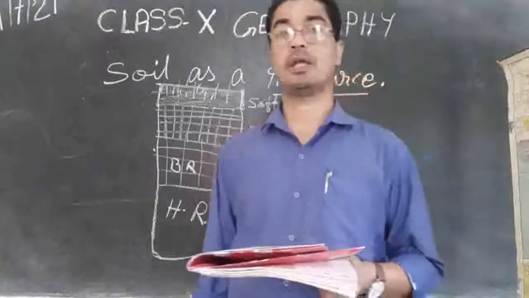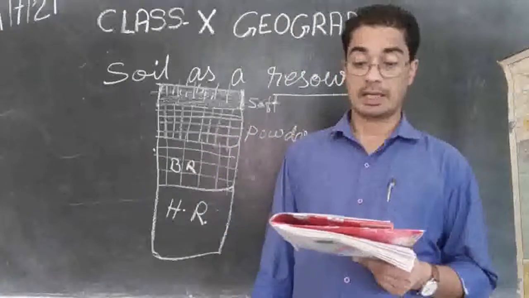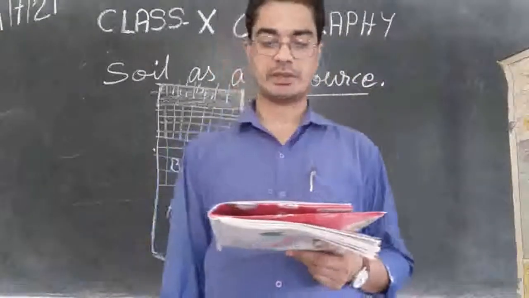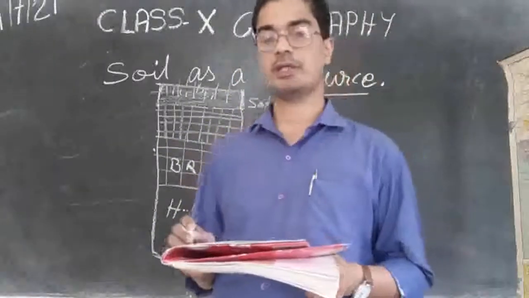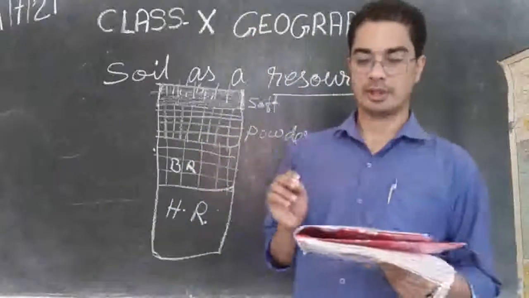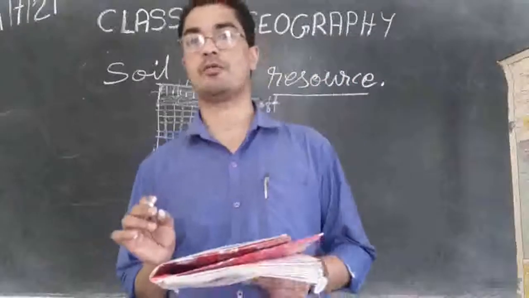India has varied relief patterns, relief features, landforms, climatic realms and vegetation types, and these have contributed to the development of various types of soil. So what are the factors that have contributed to the formation of various types of soil?